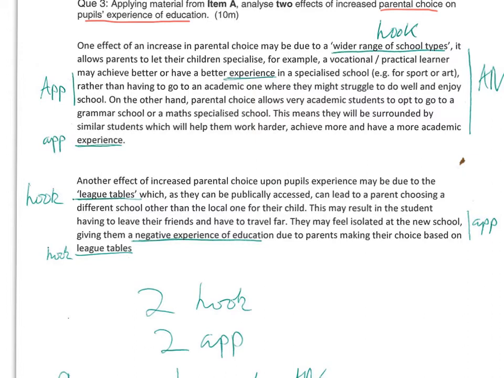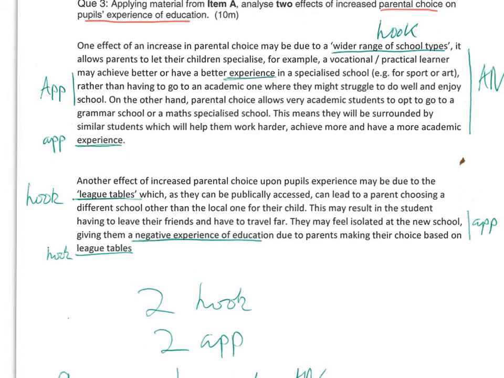You could have also made a point about how league table position can affect funding to schools and linked it to the funding formula. But you need to make sure you're clear about how that affected students' experience of education. So you could have discussed how if a student went to a school that was low in the league tables, they wouldn't get as much funding from the funding formula, which meant there was a lack of resources in schools. Perhaps teachers weren't as good, and that would affect the students' experience of schooling in quite a negative way.